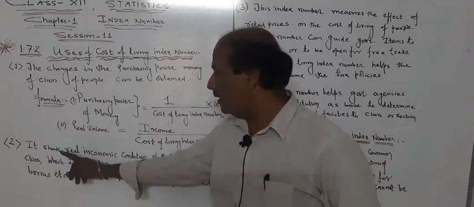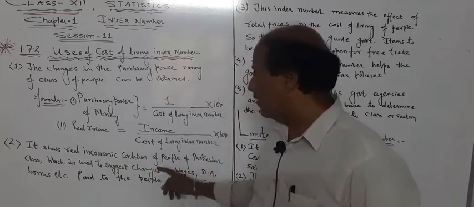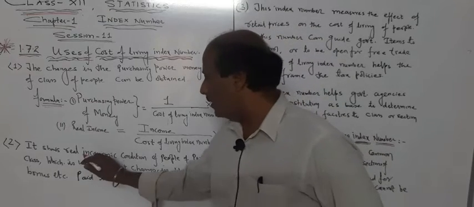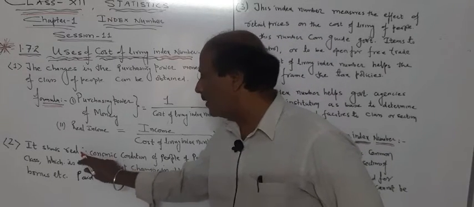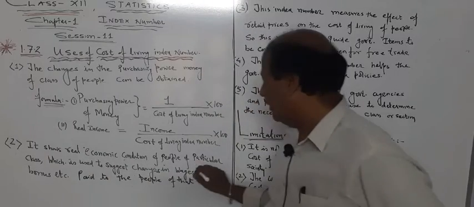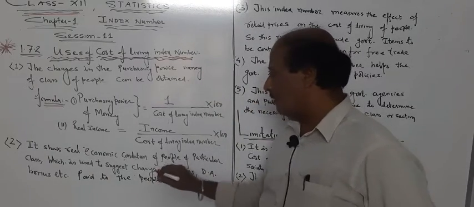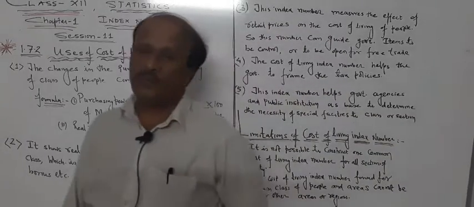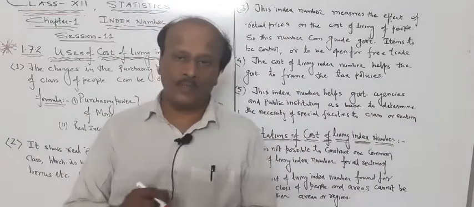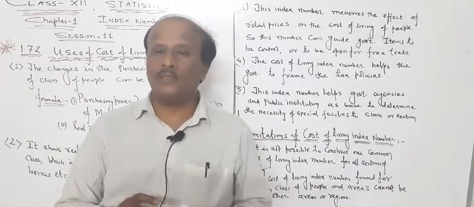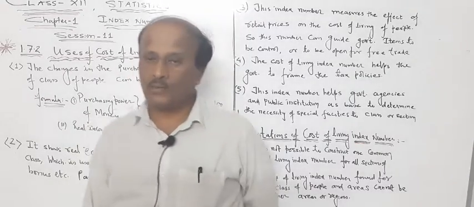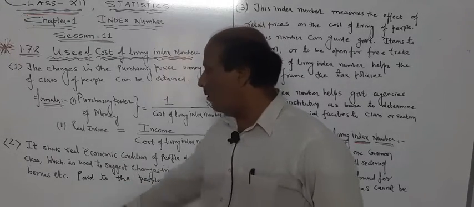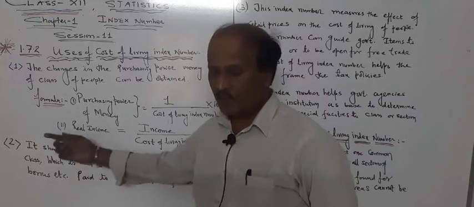Then the second one is that it shows the real economic condition of a people of a particular class, which is used to suggest changes to the government: whether to increase the wages, whether to decrease the wages, or otherwise to provide DA to the people or a particular section of the people, or to provide bonus at a special occasion.